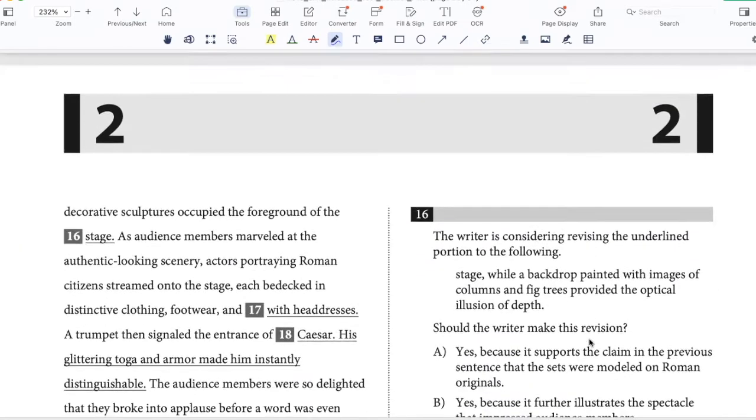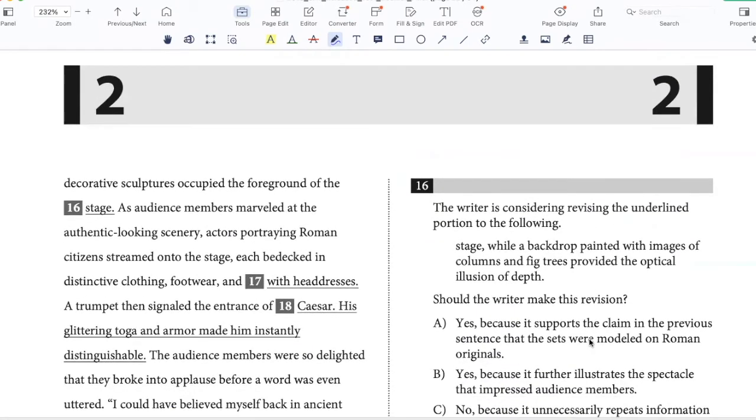Columns and decorative sculptures occupied the foreground of the stage. As audience members marveled at the authentic looking scenery, actors portraying Roman citizens streamed onto the stage, each bedecked in distinctive clothing, footwear, and with headdresses. The writer is considering revising the underlined portion to the following: Columns and decorative sculptures occupied the foreground of the stage, while a backdrop painted with images of columns and fig trees provided the optical illusion of depth.